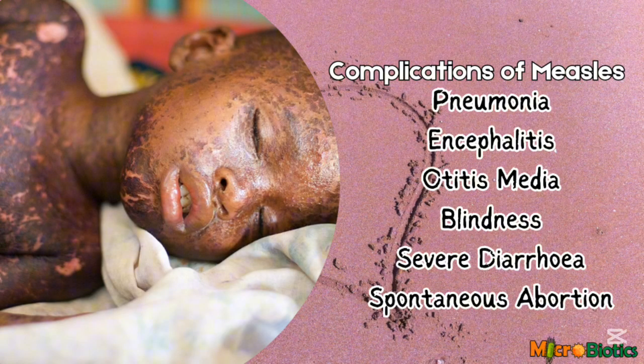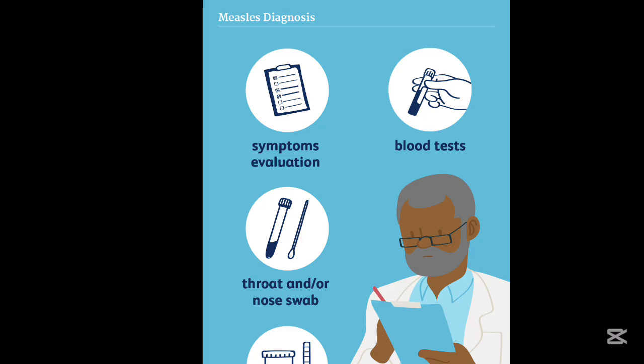So what are the complications of measles? We have pneumonia, which is the leading cause of measles-related deaths. We have diarrhea leading to dehydration, especially in young children. We have ear infections, which can cause hearing loss. Encephalitis, which is a serious brain inflammation that may cause seizures or permanent disability. Blindness, especially in children with vitamin A deficiency, as well as worsening malnutrition, which increases the risk of death.